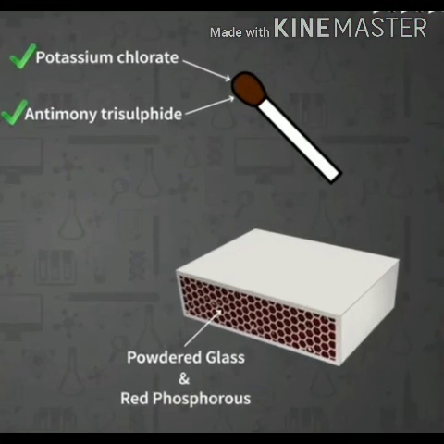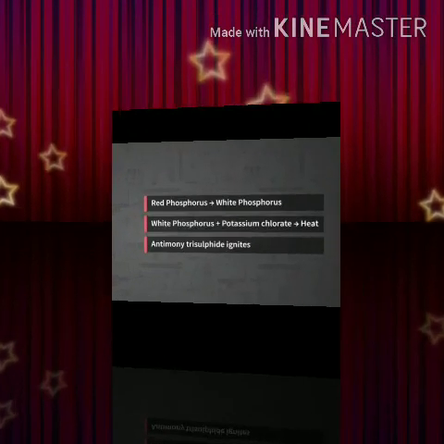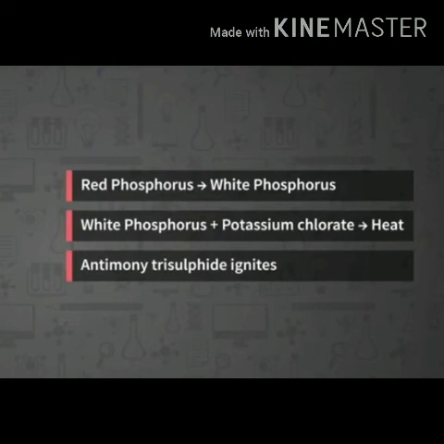So nowadays we have only two chemicals in the matchstick head, potassium chlorate and antimony trisulfide. Whereas the rubbing surface of the matchbox contains powdered glass and a little red phosphorus, which is less dangerous as compared to white phosphorus. Now let's see what happens when we rub the matchstick on the surface of the matchbox.